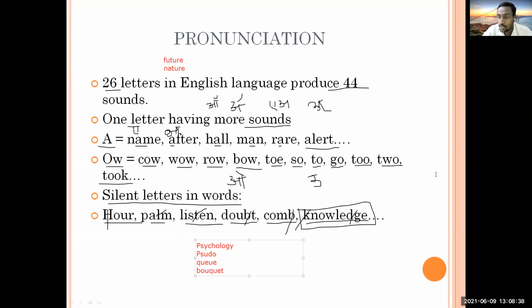Roll number 26, Vishal. Is it audible, Vishal? Is my voice audible to you, Vishal? Or you're not able to listen to me? Vishal Kadam, roll number 26.